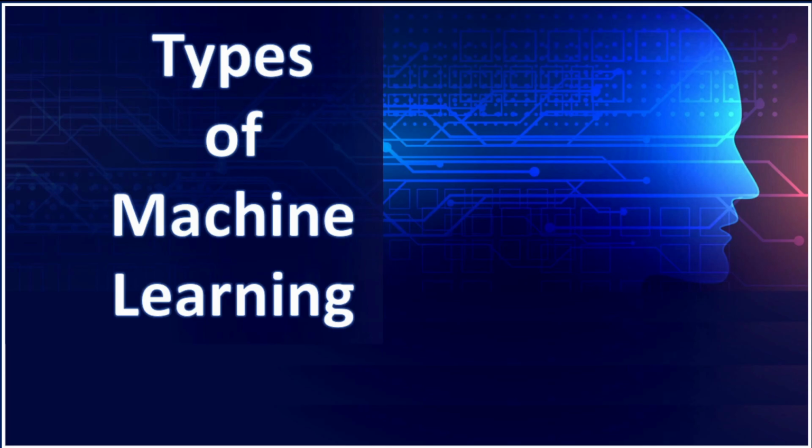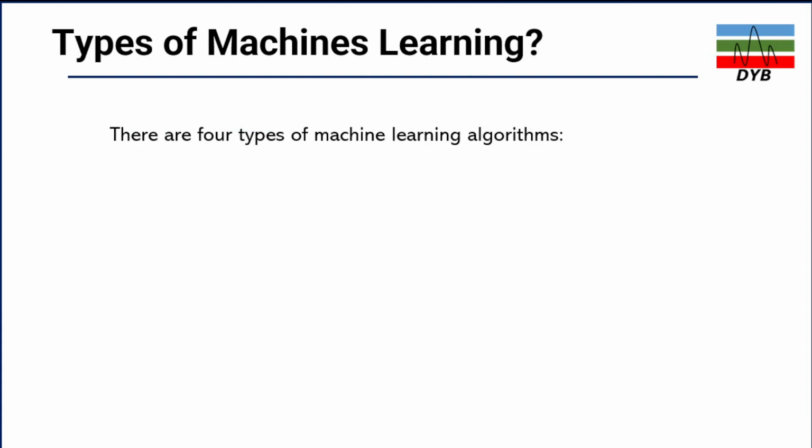So in this video lecture, we are going to look at the types of machine learning. Previously, we have looked at what is machine learning and why we need it. So now we will dive into types of machine learning, which is more important. If you look at the types of machine learning, there are mainly four types of machine learning algorithms.